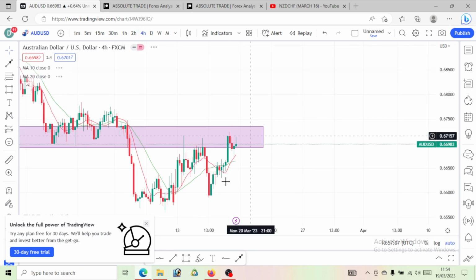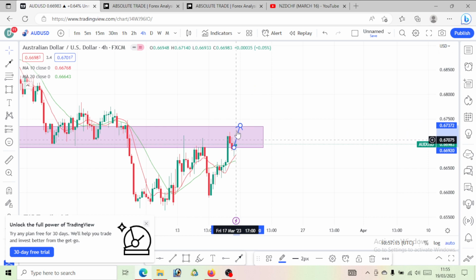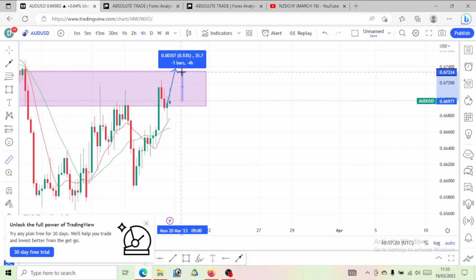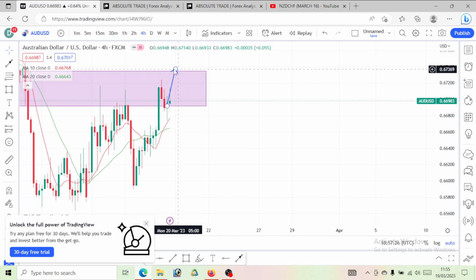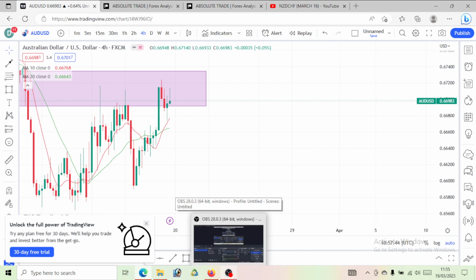Let me see what this lower time frame is literally saying. So price has gone up. Let's see if in case one more movement will play out, which is very much unlikely, but we can't rule it out, that one more movement on this lower time frame will play out. With that movement, I think it would be, if I'm not wrong, 35 pips. Still not much of a pips movement. We can't rule out that 35 pips of a bullish move will play out before AUD USD starts dropping. The goal is that AUD USD will drop, but if you want to have your stop loss, have it above 35 pips. At least you'll stay away from getting stopped out.